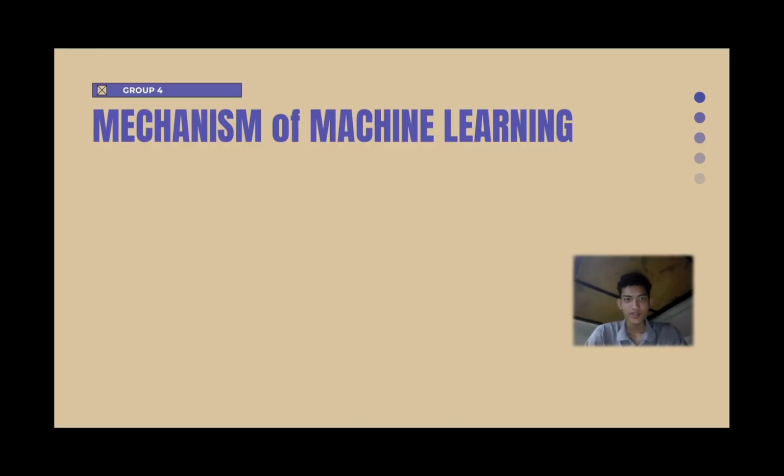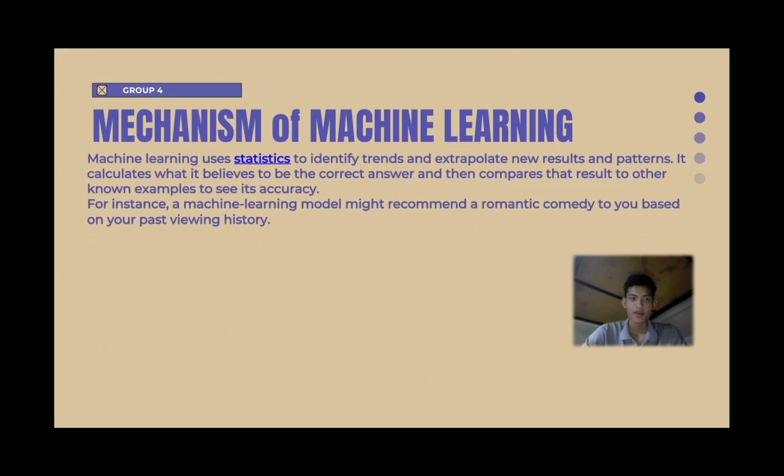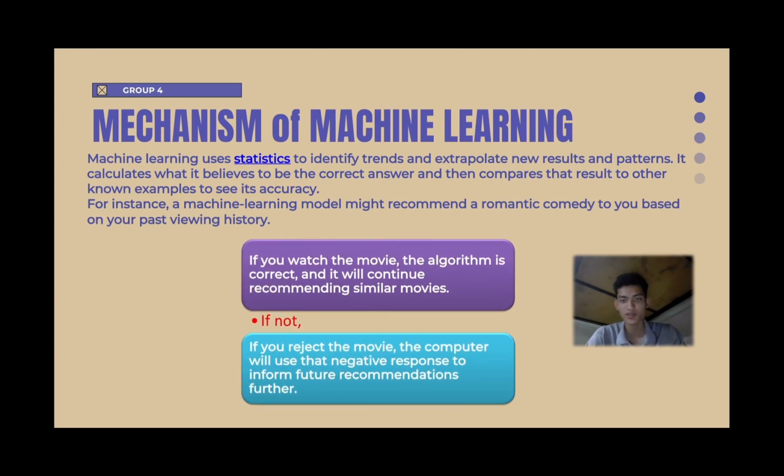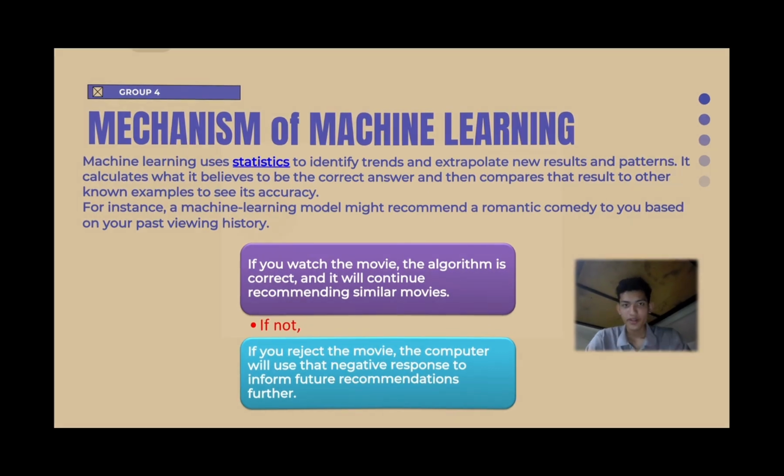So right now we need to understand how machine learning actually works. Machine learning uses a bunch of statistics, or what we call data, to identify trends and try to predict new results and patterns. For example, when we are scrolling TikTok or YouTube in our daily life and we encounter some kind of romantic comedy, when we watch the movie, the algorithm is correct and it will continue to recommend similar movies. But if not, the computer will use that negative response to inform future recommendations so that it won't recommend you the same type of movie.